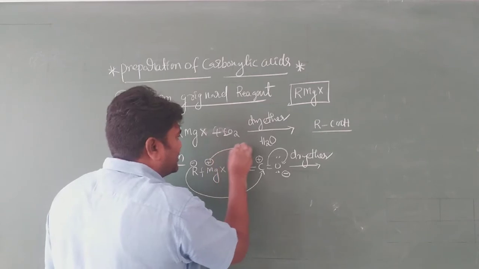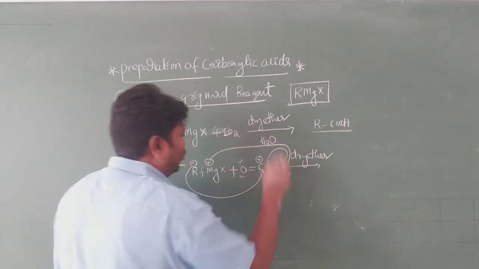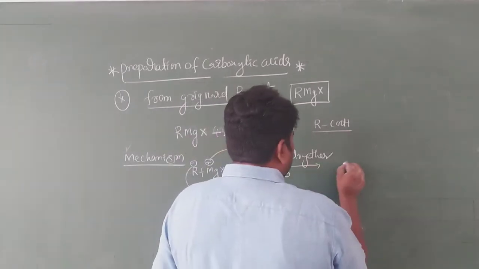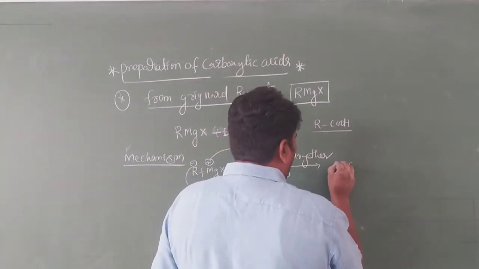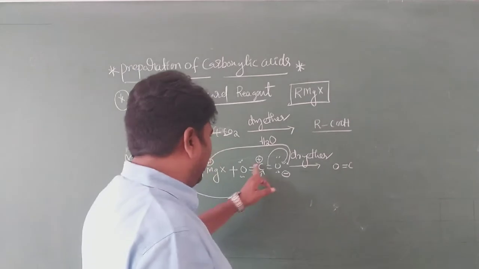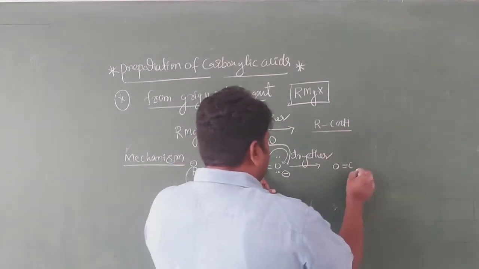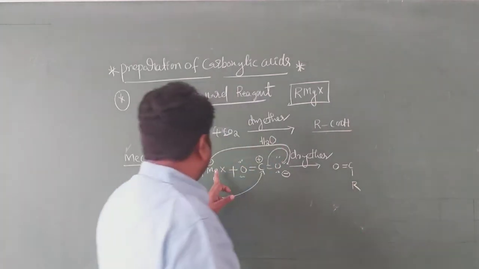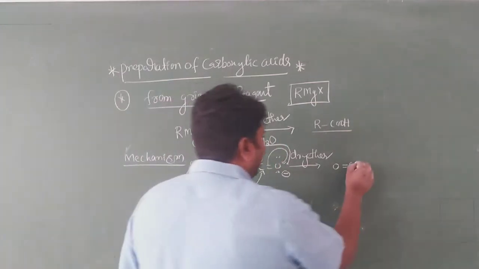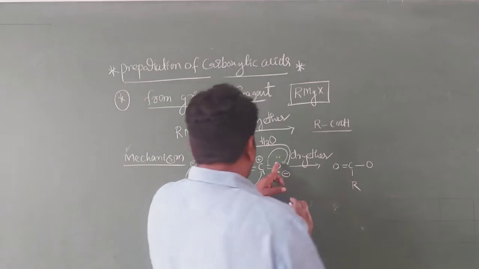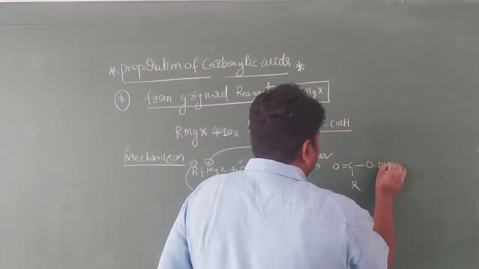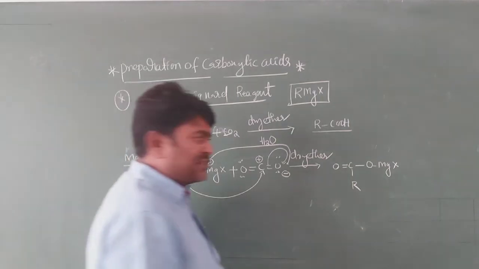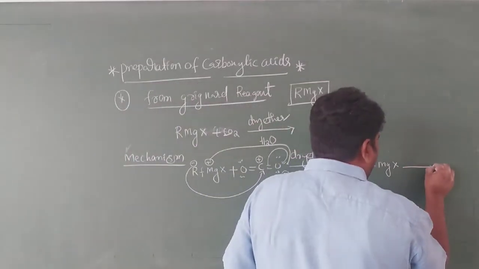This group is attacking here, and we get C=O. Next, the oxygen carries MgX. Next, it undergoes hydrolysis.